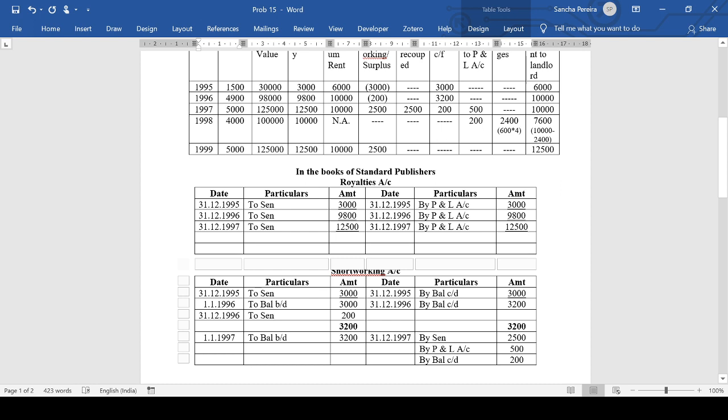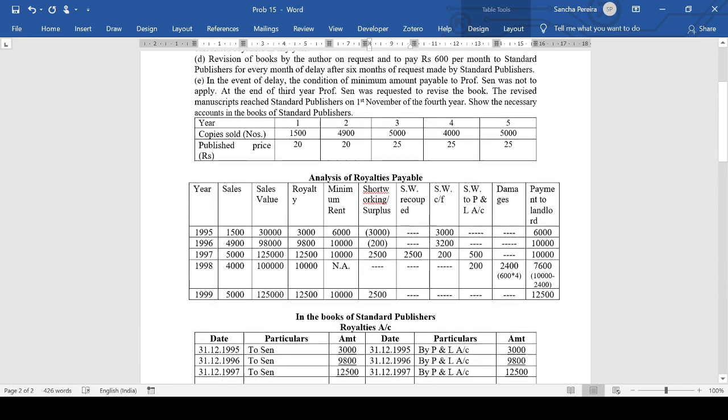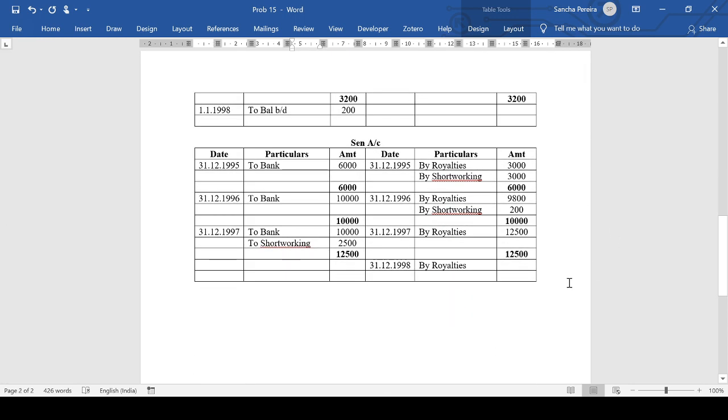In the fourth year, we have a situation where there is no minimum rent. There's only actual royalty. Okay, so we need to see what the entries are as usual. The entries are as usual where the royalty is more than the minimum rent. So the first entry will be royalty account debit to landlord account. So in landlord account, we'll have by royalties in 1998, and the royalties in that year are 10,000.